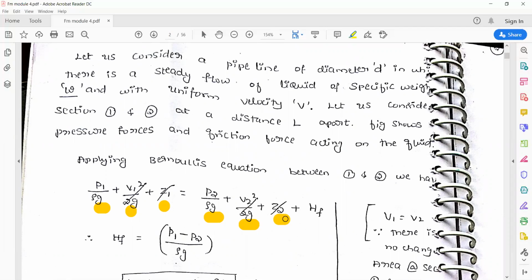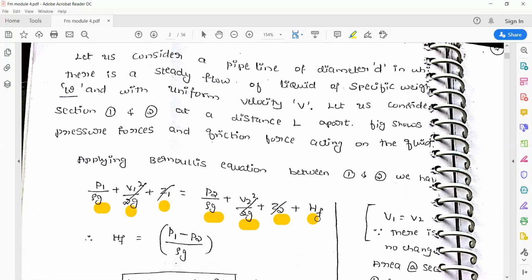That is the pressure head, velocity head, and potential head at sections 1 and 2. Plus, you need to consider the head loss due to friction, which is denoted by HF.